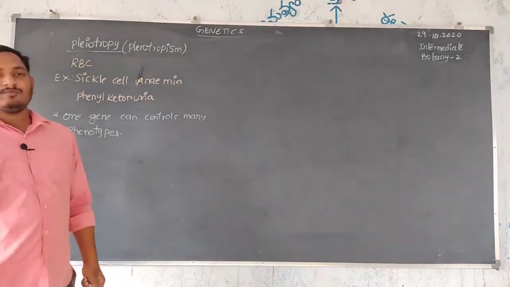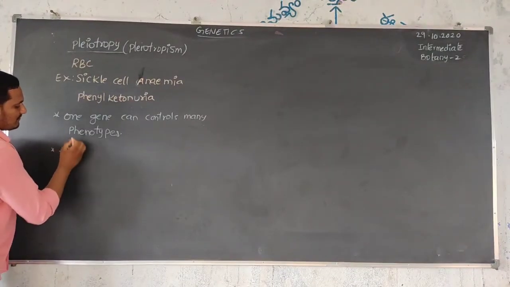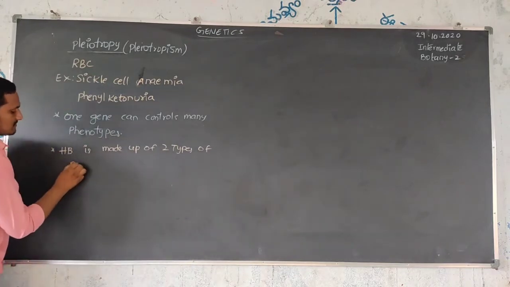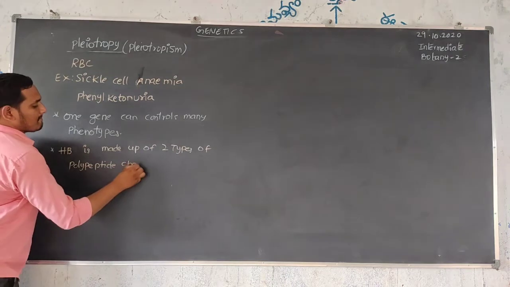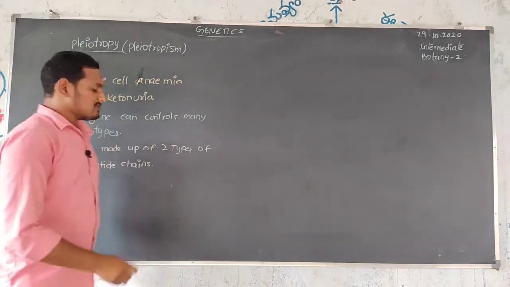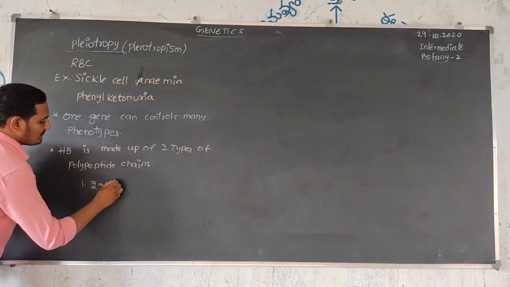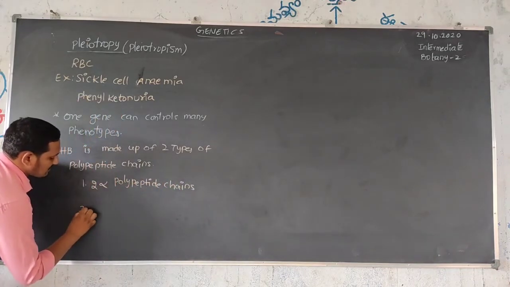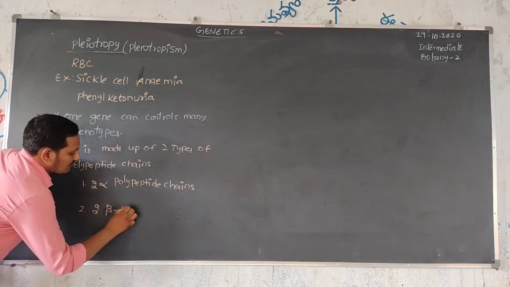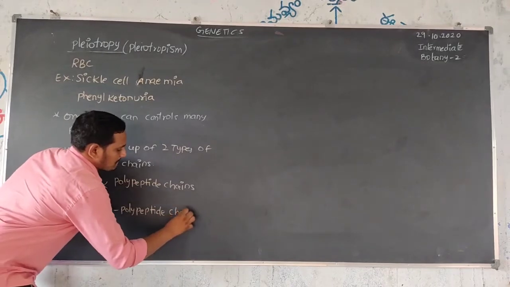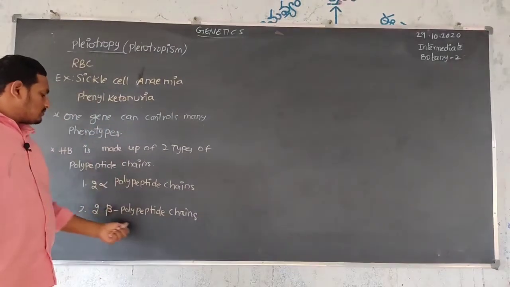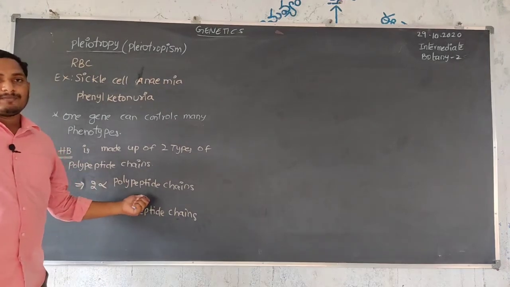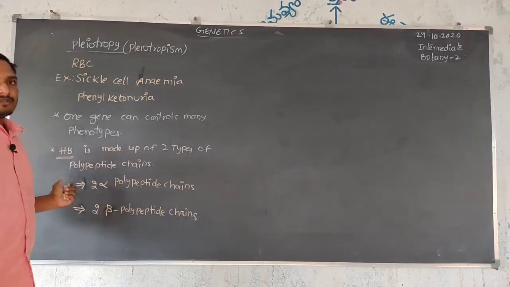Actually, in our red blood cell, hemoglobin is mainly made up of two types of polypeptide chains: two alpha polypeptide chains and two beta polypeptide chains. Hemoglobin is made up of these two types of polypeptide chains.